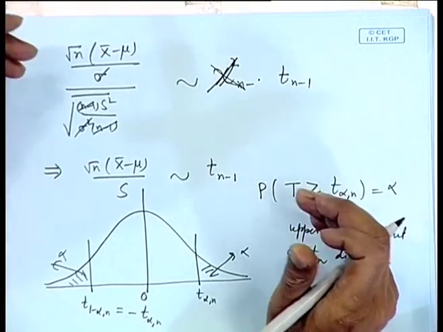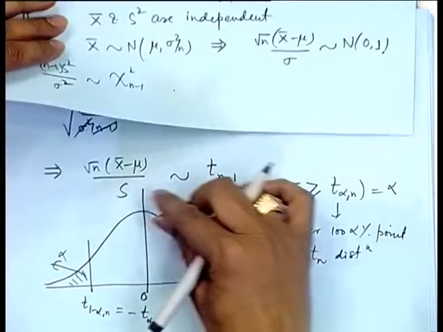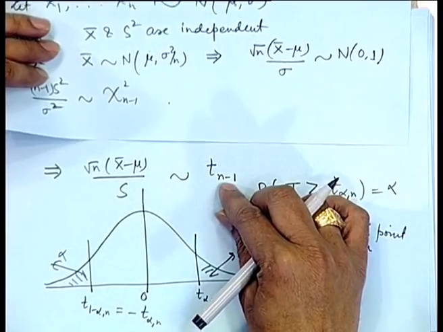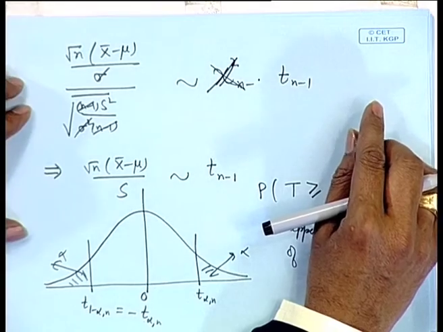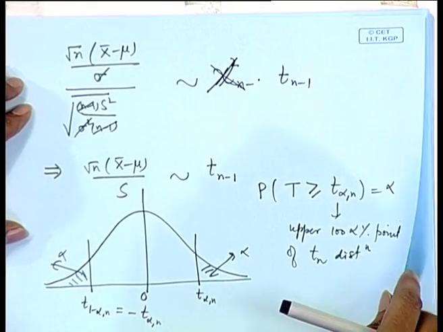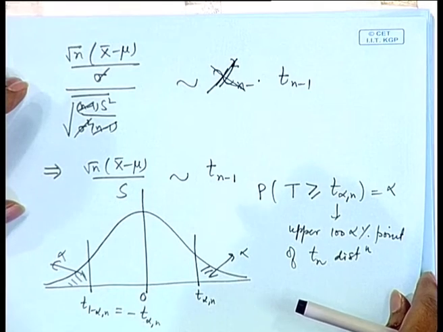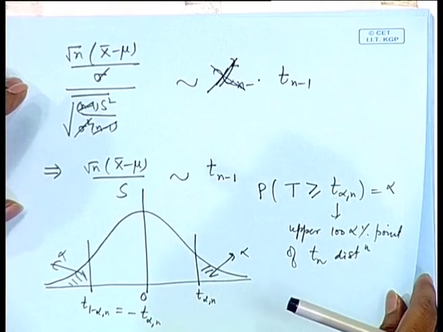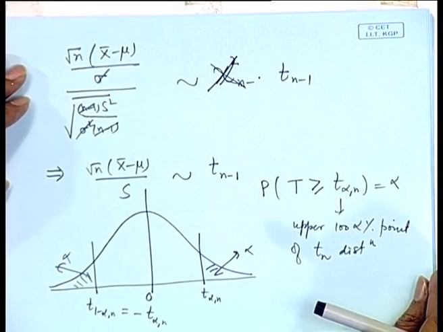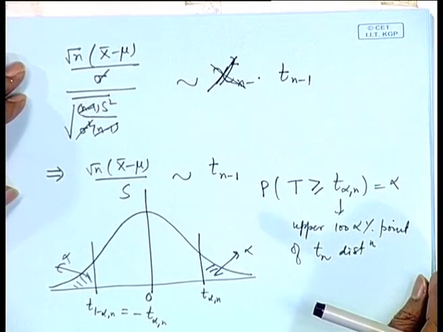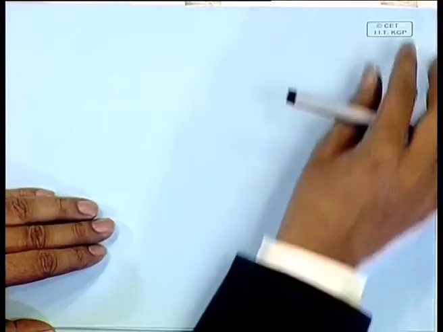So, another thing I said is that if you replace sigma by S, then you have a t distribution, here you have a normal distribution. This shows some sort of close similarity between t distribution and a standard normal distribution. Actually, it is true. In fact, we can prove that as n becomes large, the t distribution can be approximated by a standard normal distribution. So, we prove the following result.